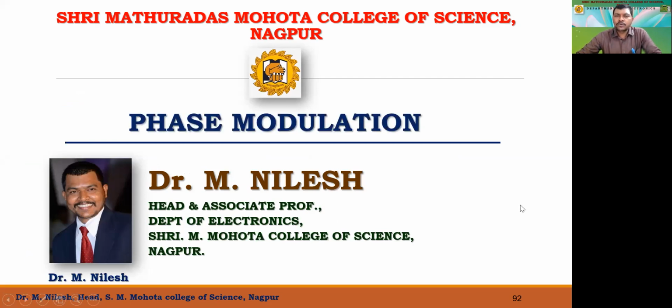And today we are going to learn about phase modulation. I guess we have completed amplitude modulation and frequency modulation, in which we also studied the derivation portion, right? So we are going to continue with phase modulation. This is also called one type of angle modulation, in which the angle is being modulated with respect to the amplitude of the modulating signal, right? So let us go through that.